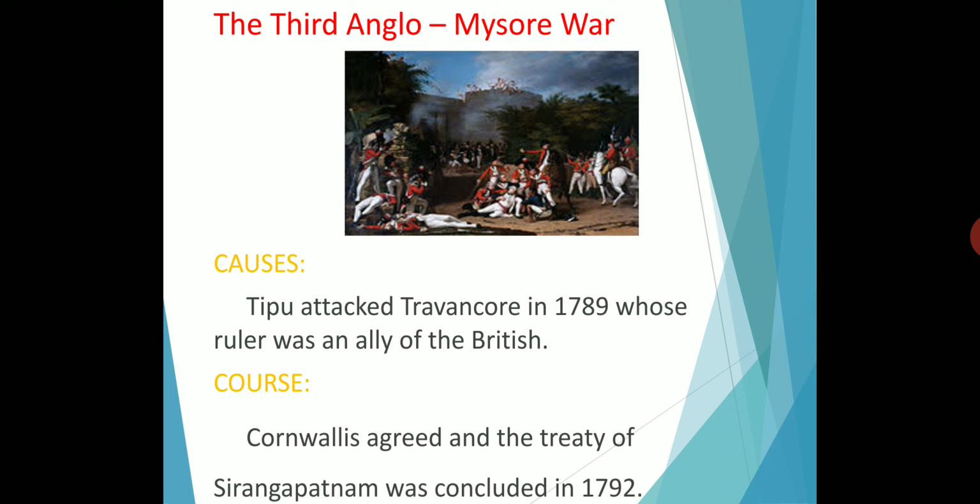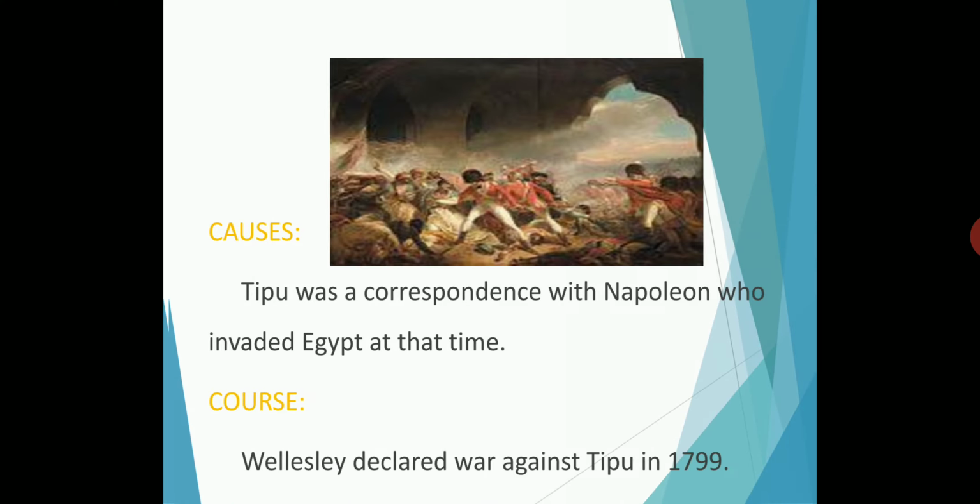And the English acquired Malabar. So the English captured Malabar, Coorg, Dindigul and Baramahal. Baramahal at present means Coimbatore and Salem. So this is the Treaty of Srirangapattinam in 1792, and this is the end of the Third Anglo-Mysore War.